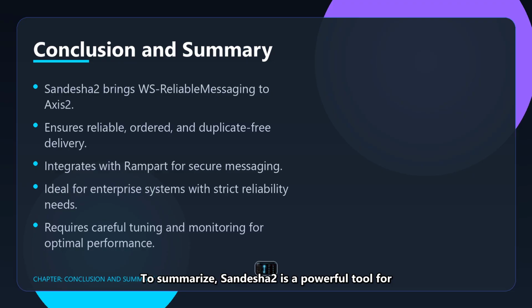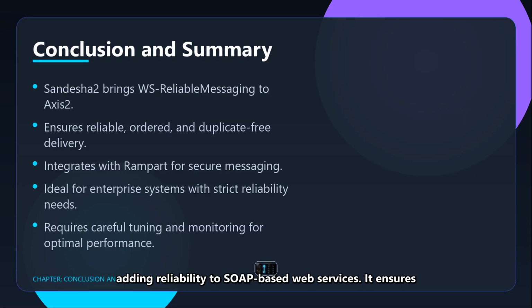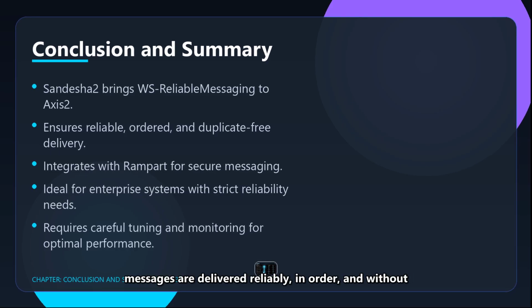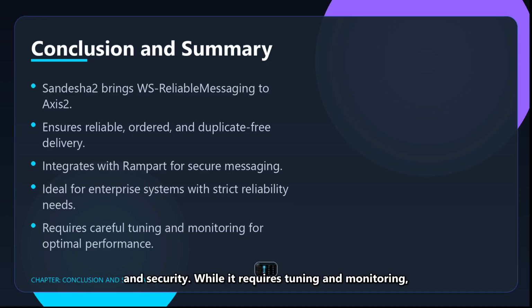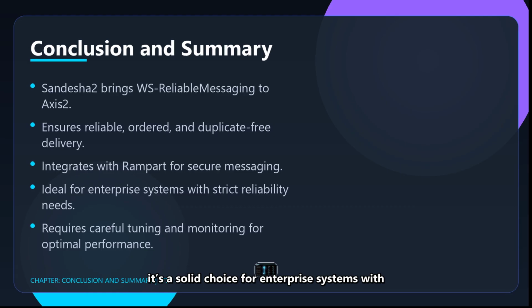To summarize, Sandesha2 is a powerful tool for adding reliability to SOAP-based web services. It ensures messages are delivered reliably, in order, and without duplication. Combined with Rampart, it offers both reliability and security. While it requires tuning and monitoring, it's a solid choice for enterprise systems with strict reliability requirements.